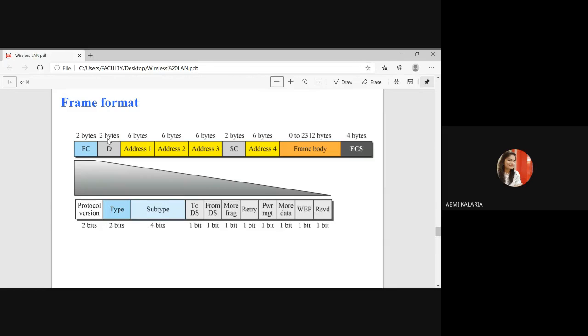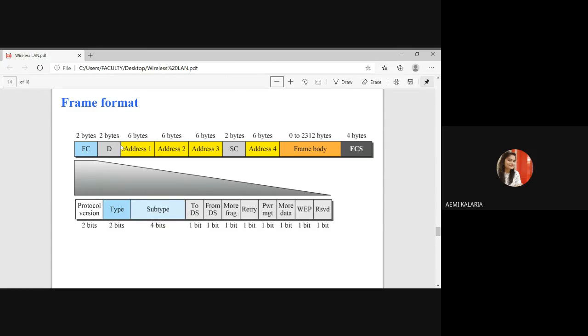Next one is D. What is this D? Duration of the transmission, which is used to set the value of NAV, right? NAV I already discussed, right? Network allocation vector means for how much time our system or channel is busy or idle, right? That we can call NAV.